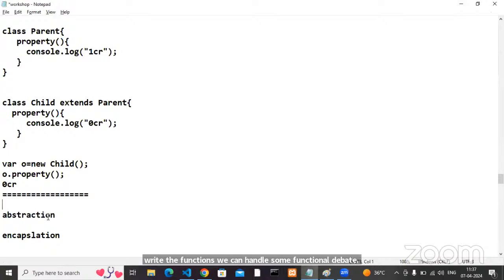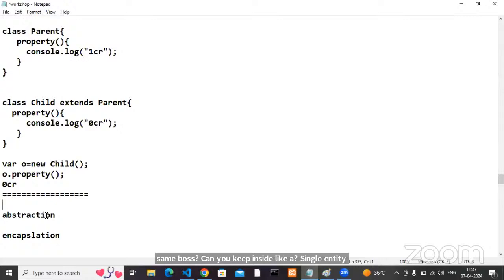The next one is encapsulation. What is encapsulation? Anyone knows? Very simple: wherever the variables and methods work for the same cause, can you keep them inside a single entity?